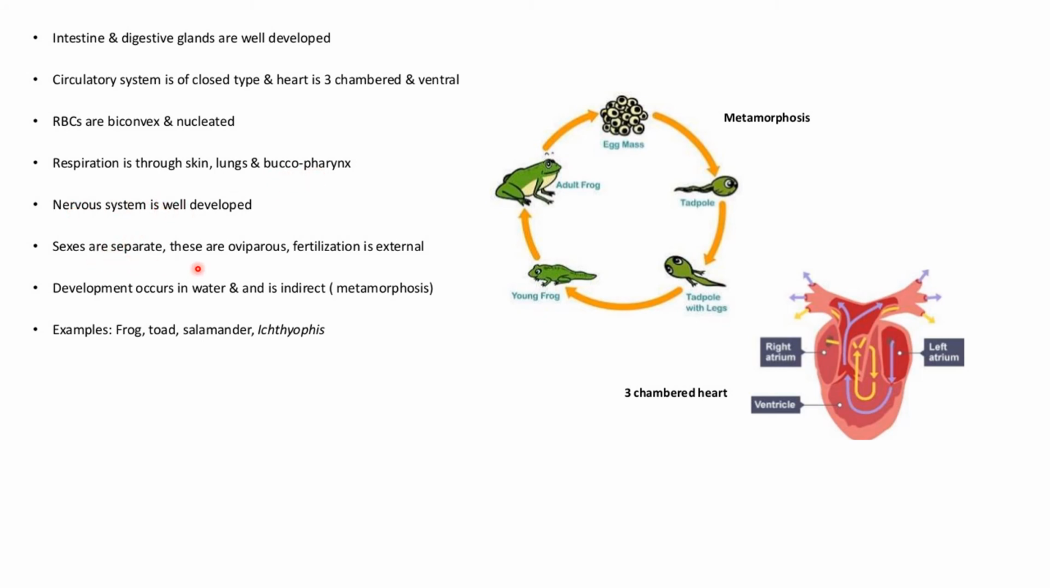Sexes are separate. These are oviparous. Fertilization is external. Development occurs in water and is indirect. That means metamorphosis: there is formation of an egg mass which leads to a tadpole with legs, then a young frog, and then the adult form is formed. Further development takes place in water and then on land. Examples are frog, toad, etc.